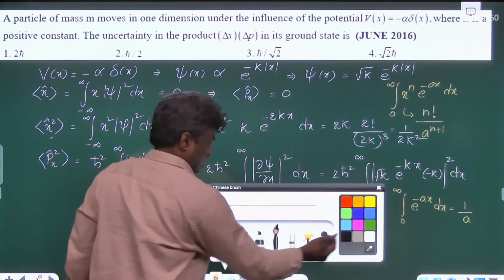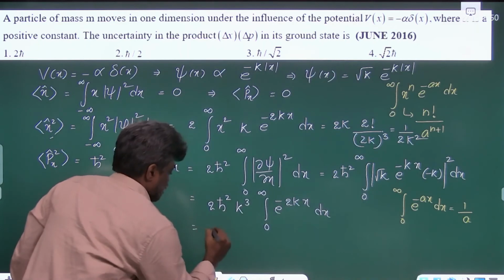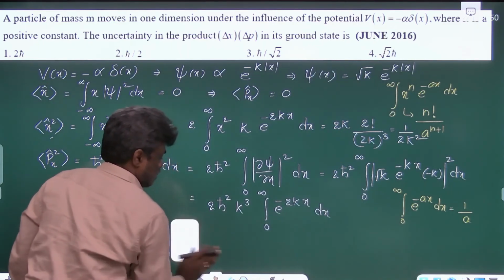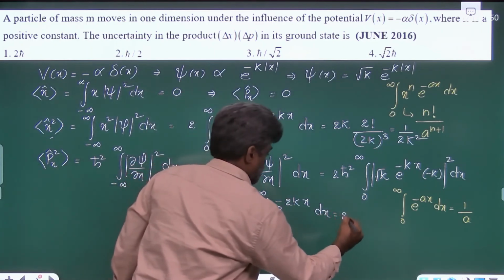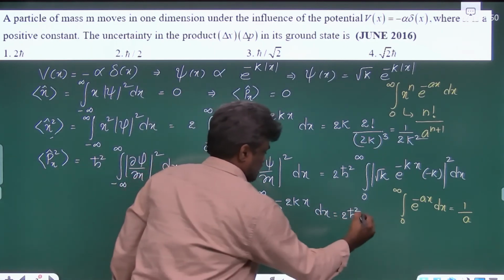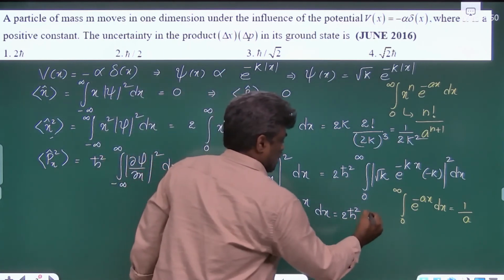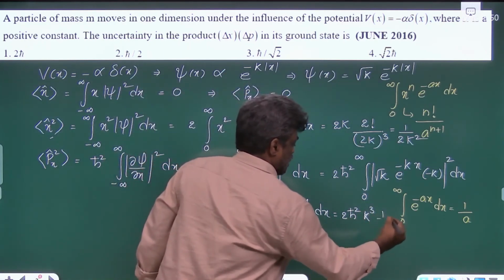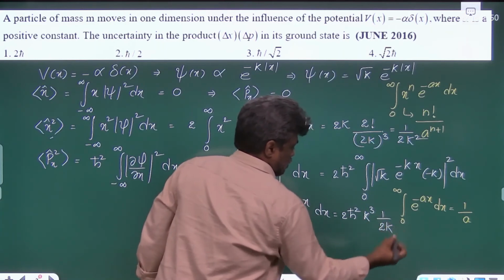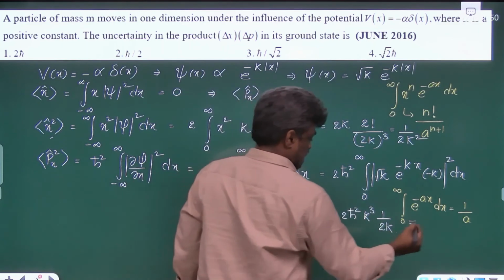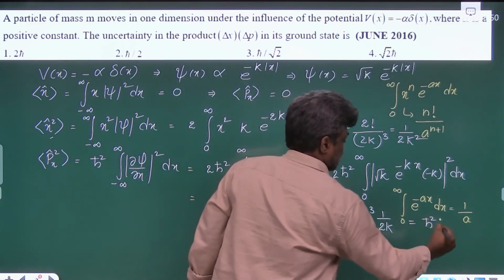So by using that, we'll get 2 h cross square, and this is k cube, and here it is 1 by 2k, so k cube into 1 by 2k. After simplification the 2 gets cancelled and you get h cross square k square.